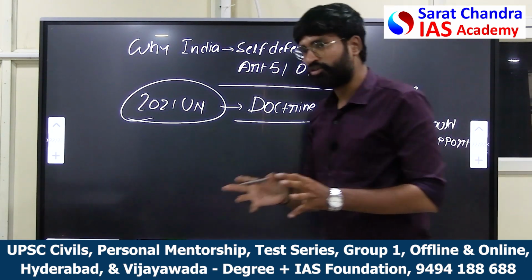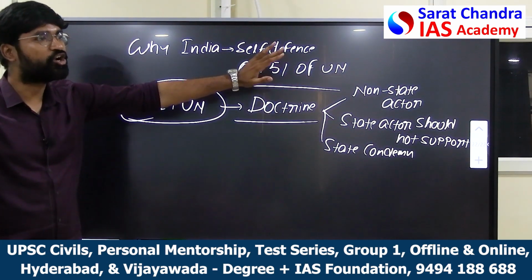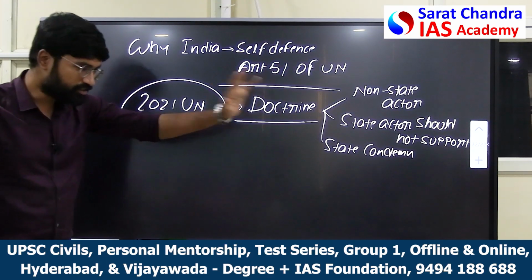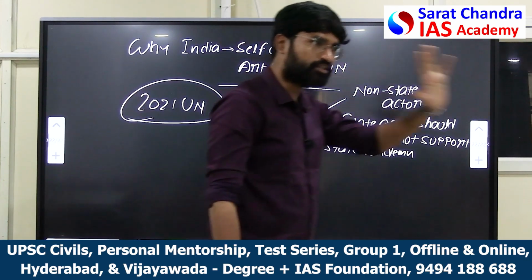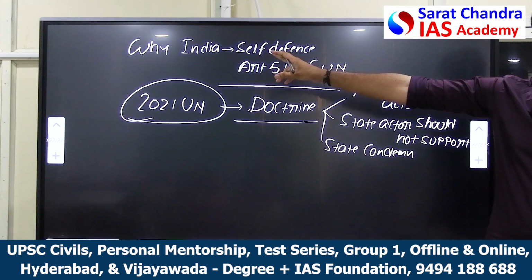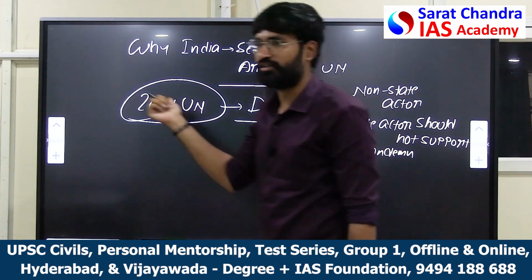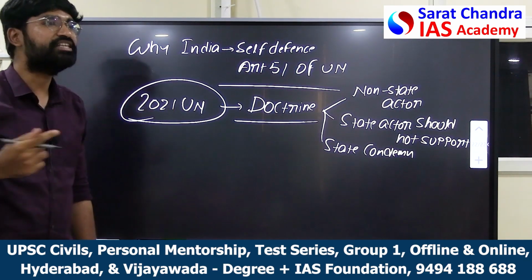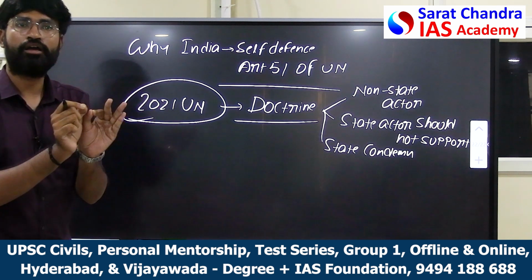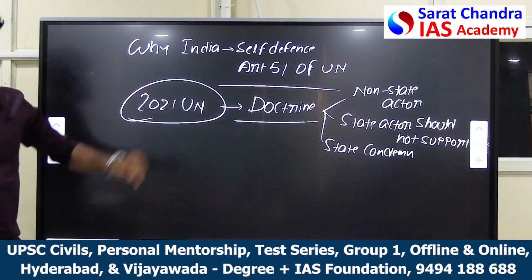I have given you details about the doctrine because you can't write this as an introduction. You can write it as a conclusion. Like, rather than going for a full-fledged war, India should have invoked Article 51 of the United Nations Charter. Rather than taking a decision very easily, it should have invoked this. This enriches your answer in the conclusion. This is how a conclusion should be written.